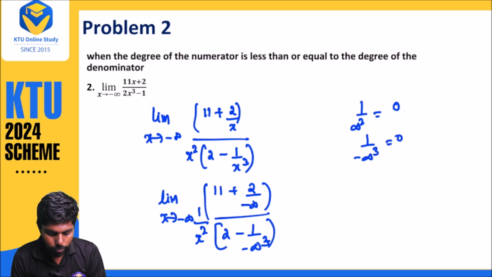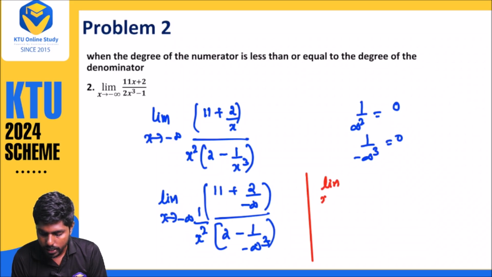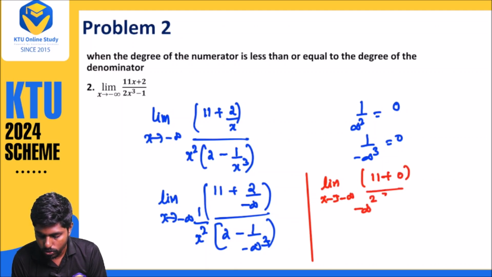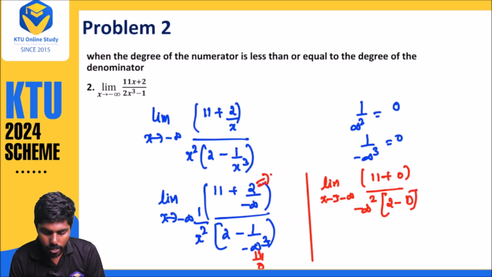From here we come to the conclusion: limit x approaches minus infinity, 11 plus 0 divided by minus infinity square times (2 minus 0). This value becomes 0 and this value also becomes 0.